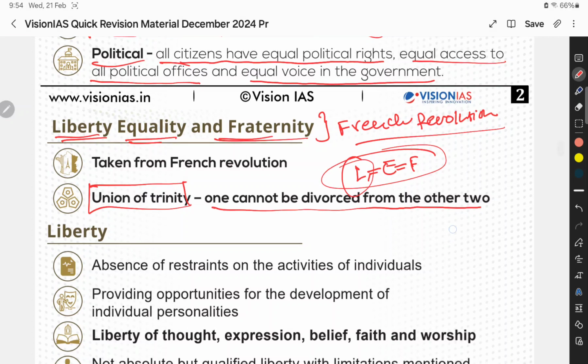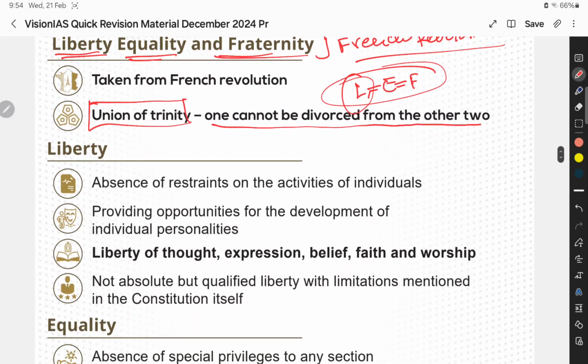Okay, so liberty. Here we need to focus on it. In liberty, there are two types: one is positive liberty, another one is negative liberty. In the UPSC civil services exam, they ask questions regarding the definition of liberty. Absence of restraints on the activities of individuals is called negative liberty.